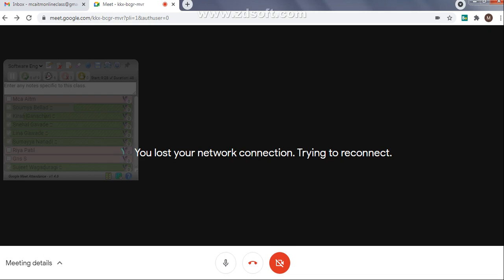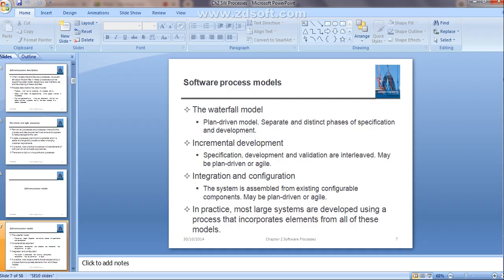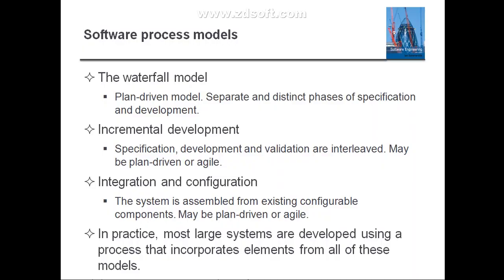Wait a sec. Screen is visible, PPT is visible, ma'am? Yes, ma'am. Okay. Now see what I told. There are 3 kinds of software process models we are studying here. One is the waterfall model, second is the incremental development model, or you can say just incremental, and the third one is the integration and configuration, or you can say the reuse-oriented model, right?